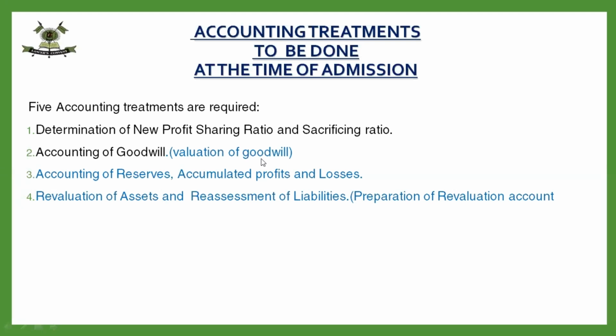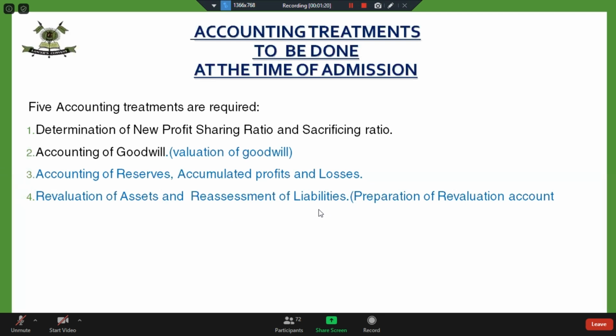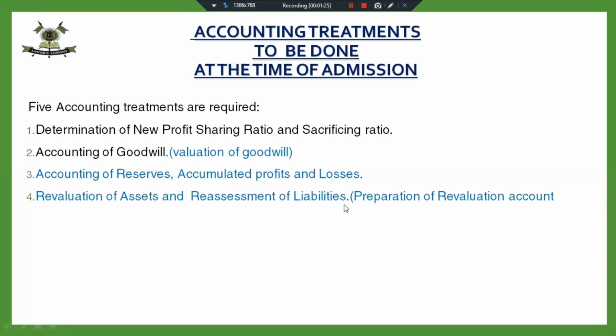Goodwill, just to remember which item is being distributed in which profit sharing ratio. Goodwill, the premium brought by the new partner, is always distributed in sacrificing ratio. And all the reserves, accumulated profits and losses are distributed in old profit sharing ratio. And revaluation of assets and liabilities, the profit or loss on account of revaluation, is also distributed in old profit sharing ratio. Then your question might be, why are we calculating the new profit sharing ratio?